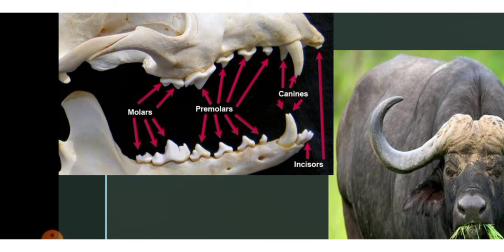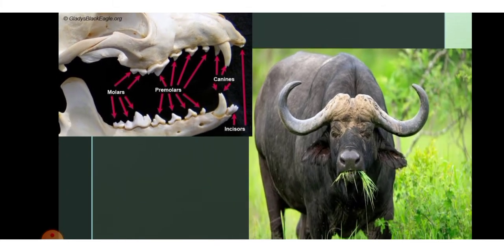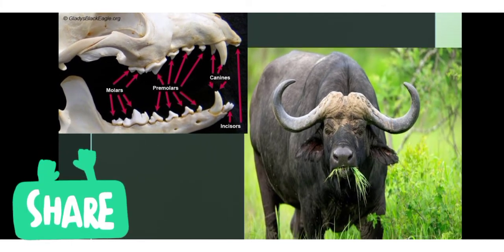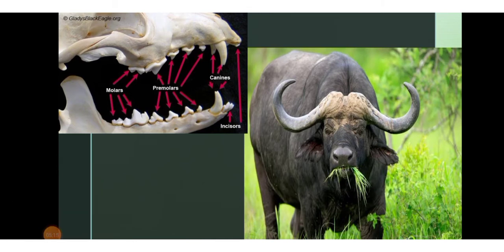Herbivores have well-developed premolars and molars for grinding and chewing plants. Some herbivores have many molars. Herbivores like the white-tailed deer and goat have tall molars with a flat upper surface for chewing. Some herbivores like cows and buffalo store the semi-digested food in a part of the stomach and bring it back to the mouth to chew again. So this is all about the herbivorous animals.